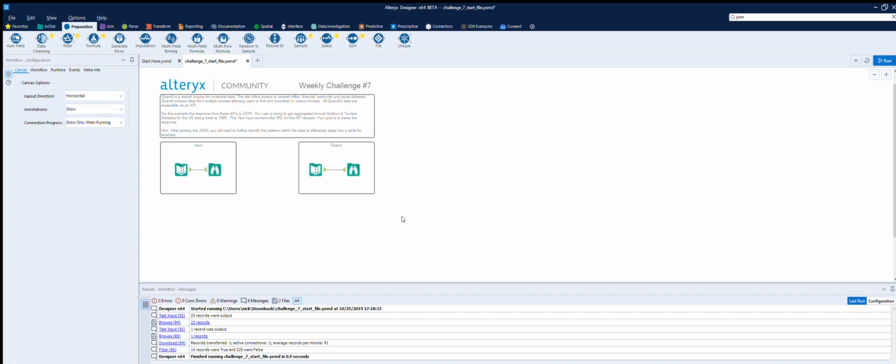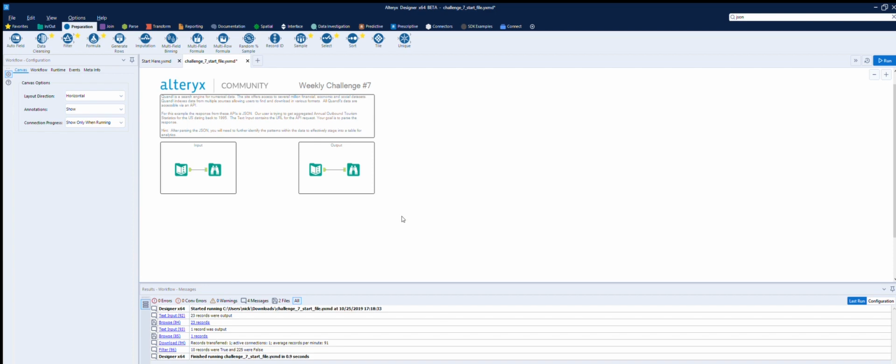API downloading challenge. So you use a download tool, I believe. I think we'll work it out as we go. But this is from this Quandl search engine that offers access to millions of financial, economic, and social data sets. I have not heard of it before, but I'll believe them. It indexes data from multiple sources, allowing users to find and download various formats. So sounds pretty interesting. Maybe I'll have a play with this particular data source after, but let's see what we can do.